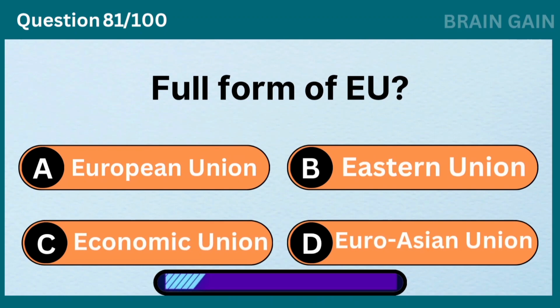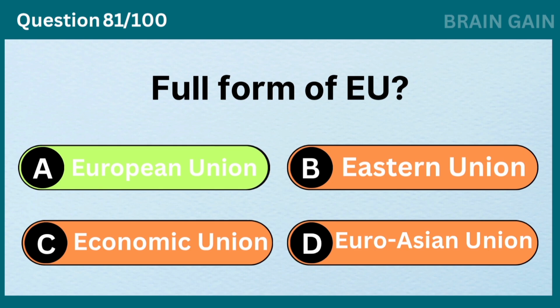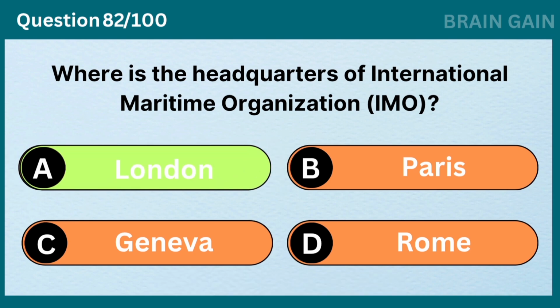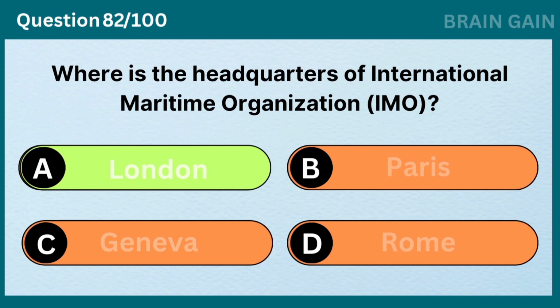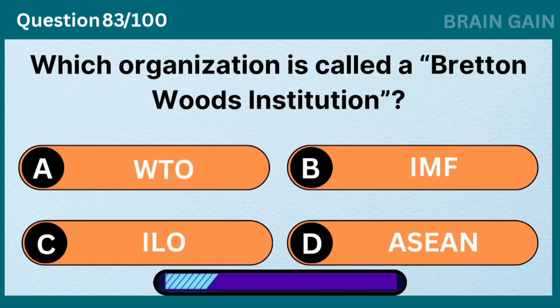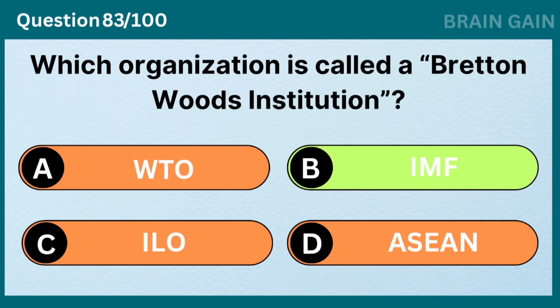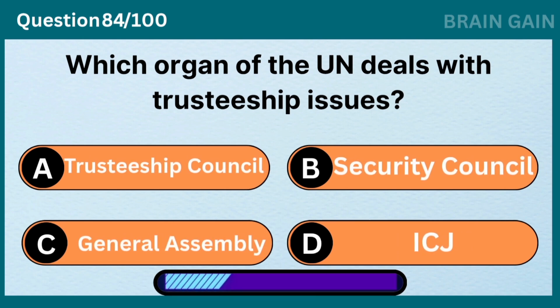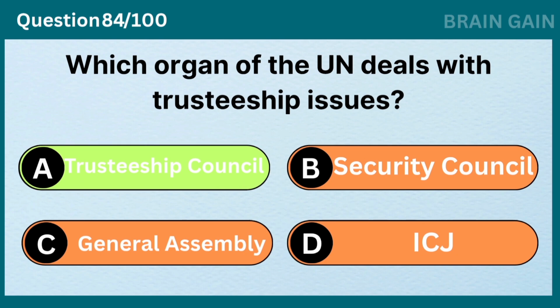Full form of EU? European Union. Where is the headquarters of the International Maritime Organization? London. Which organization is called the Bretton Woods Institution? IMF. Which organ of the UN deals with trusteeship issues? Trusteeship Council.